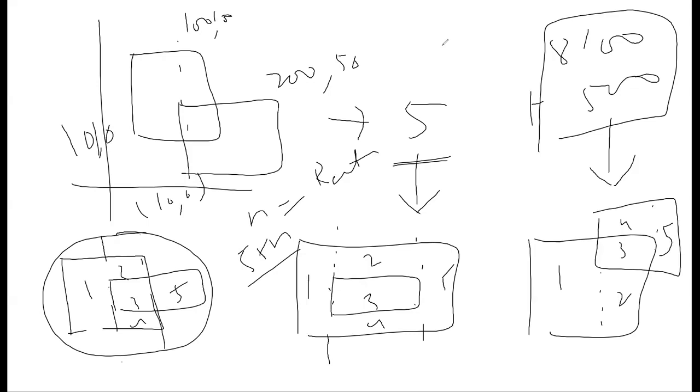Yeah, but if you add one more rectangle inside that area, it will make it worse. Right, I was thinking the same. It will again split this into 1, 2, 3, 4, and 5.